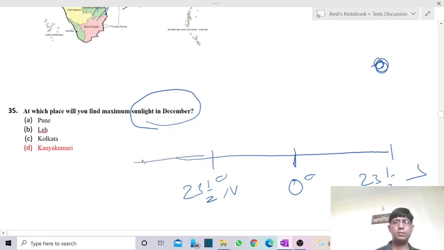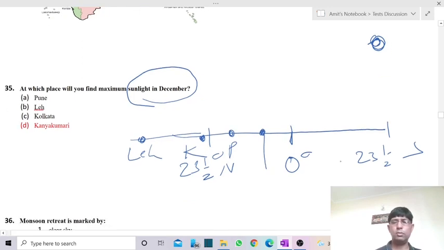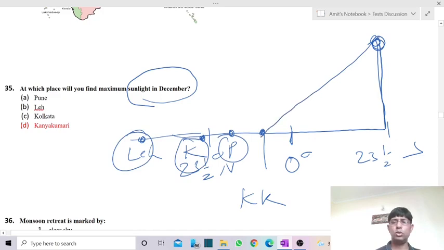Now, Leh is over here, in Leh Ladakh. Pune is over here. This is the location of Kolkata. Then comes Kanyakumari, and this is its location. So it is Kanyakumari which is very much closer to the sun. Over here we have the sun. So it is not Leh, Kolkata or Pune, it is Kanyakumari which is closer to the sun, so it receives maximum sunlight.